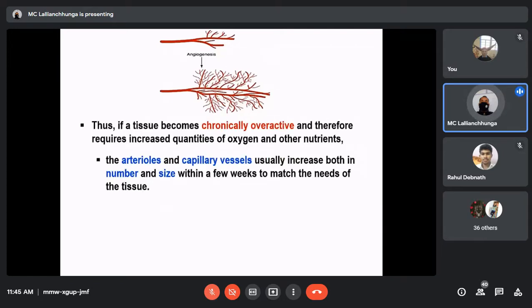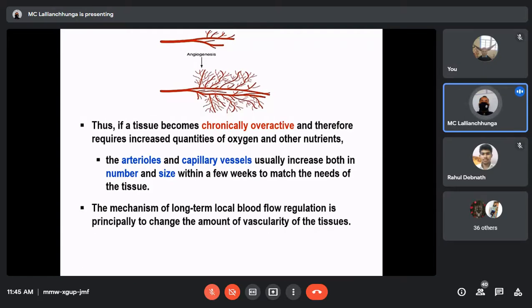Thus, if a tissue becomes chronically overactive and therefore requires increased quantities of oxygen and other nutrients, the arteries and capillary vessels usually increase both in number and size within a few weeks to match the needs of the tissue. So you already know this one. Angiogenesis will take place. There will be an increase in the number of blood vessels, and the size increase may also take place. The mechanism of long-term local blood flow regulation is principally to change the amount of vascularity of the tissue. It means it has to increase the vascularity of the tissue or the blood supply to that tissue.